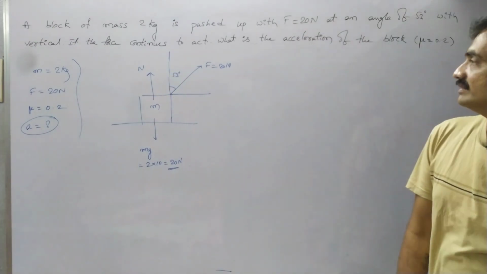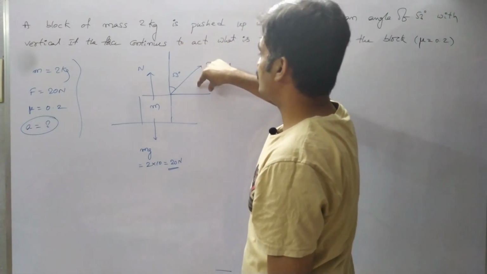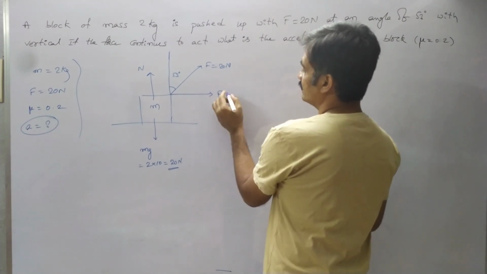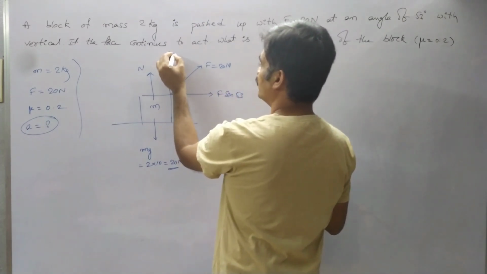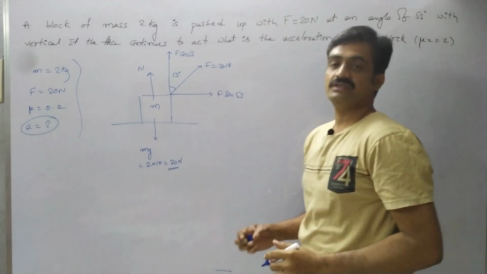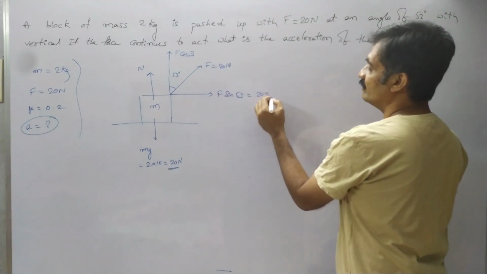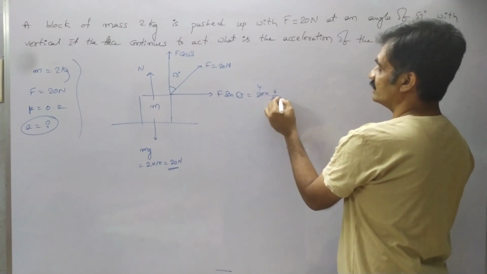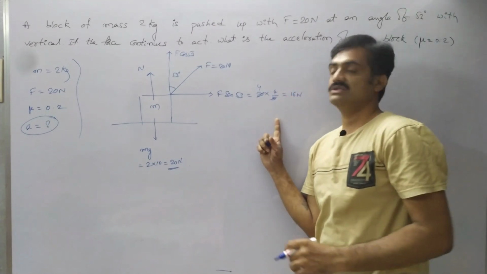53 degrees with the vertical. Since the force is being represented in 2 dimensions, it resolves into components as F sin 53 as well as F cos 53. So we have to represent the force. As you observe, the force is 20 and we know that sin 53 is nothing but 4 by 5. 5 fours are 20. So here we get 4 into 4, 16 Newton of force acts along the horizontal.